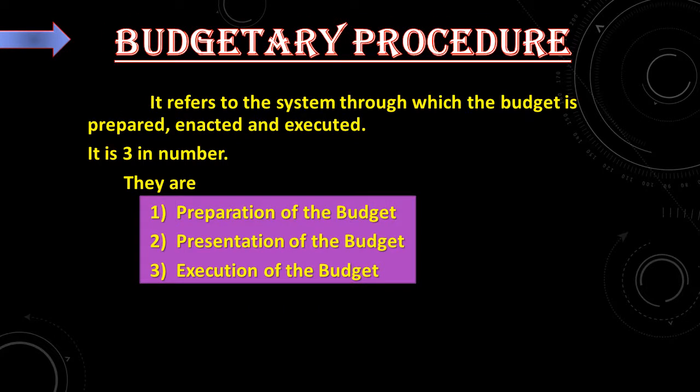Budgetary procedure. Let us see how this budget is going to be presented in the parliament. Certain procedures are there. It refers to the system through which the budget is prepared, enacted and executed. It is three in number. First, preparation of the budget. It's very important. Next, presentation of the budget. And third, execution of the budget. Let us see one by one in a very detailed manner.